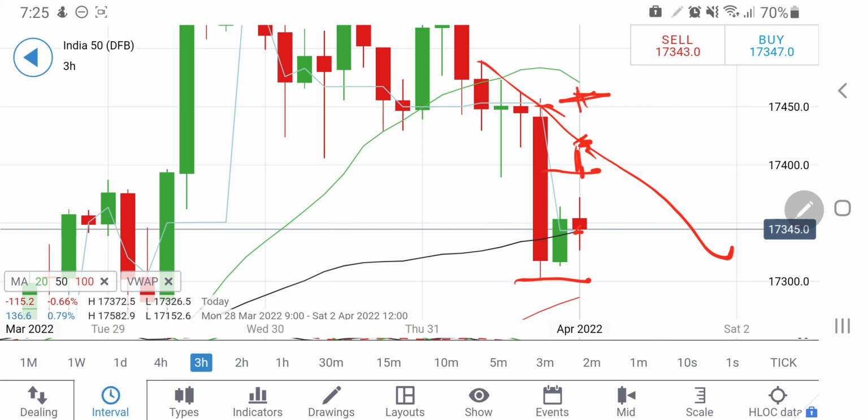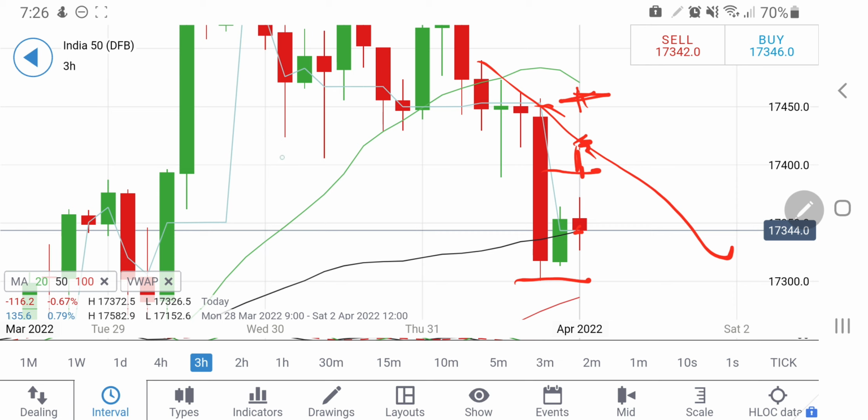On the downside, the support is at around 17,300. So trade cautiously between 17,300 and 17,470, rather I will say. You can try to again take a short entry at around 17,470 levels, and possibly expect it to drop. This is what you can do. Also, if you are on the downside, wait till 17,300, and from there, if you see it reversing, then only take a long, else it may take a good slide, it may take a good drop. So trade accordingly, trade cautiously.